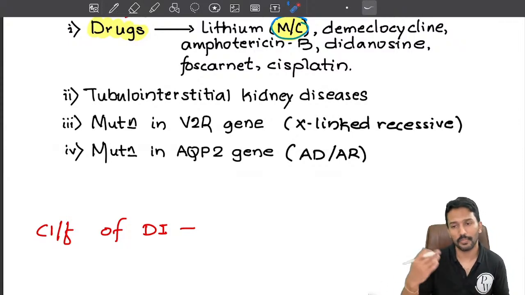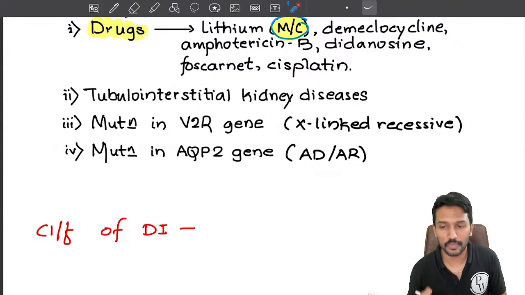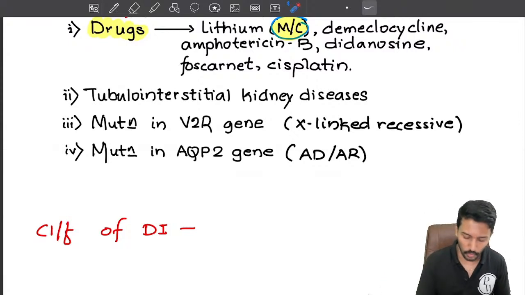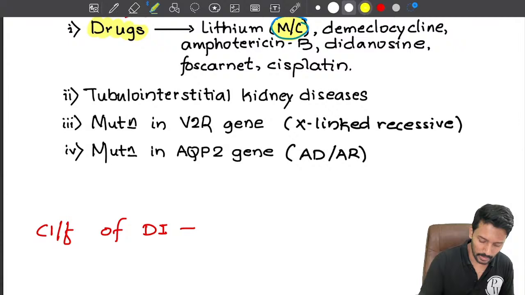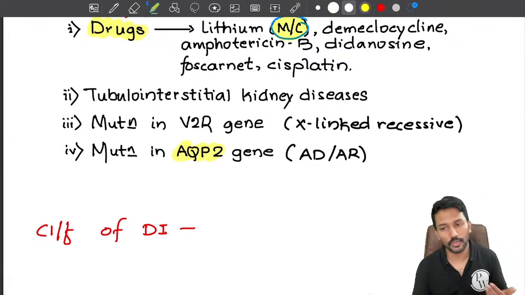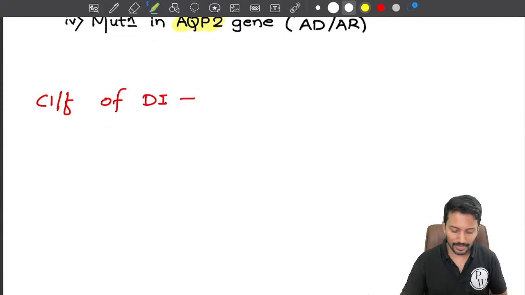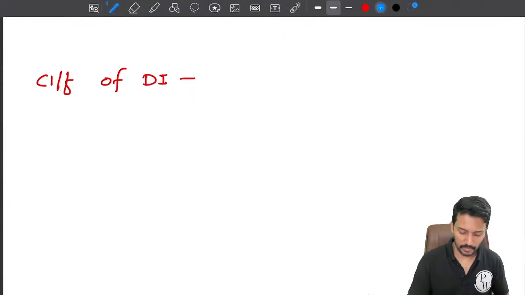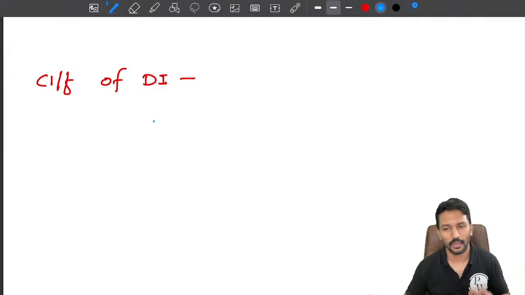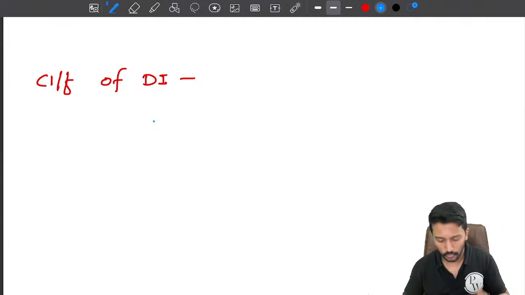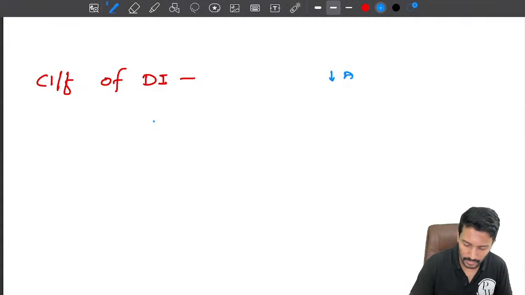And how does the receptor absorb the water? The receptor absorbs the water by stimulating a water channel called aquaporin 2. So if there is a mutation in aquaporin also, that can lead to nephrogenic diabetes insipidus. Now what are the clinical features if I have diabetes insipidus? What is the problem? ADH is low, so primarily there is decreased ADH production.